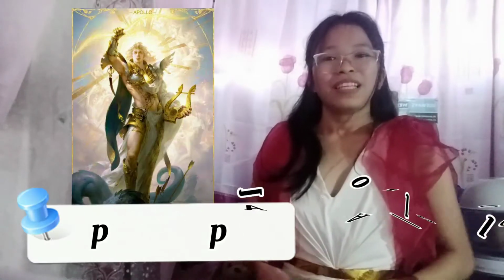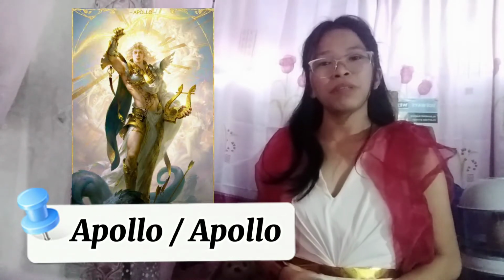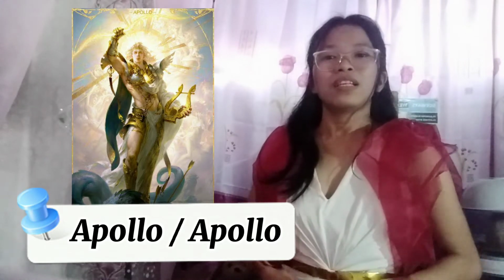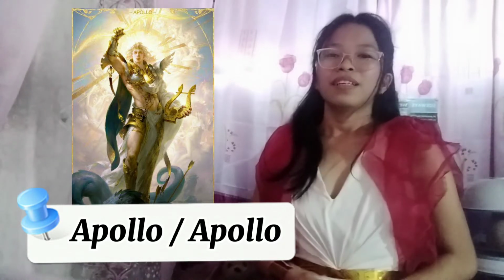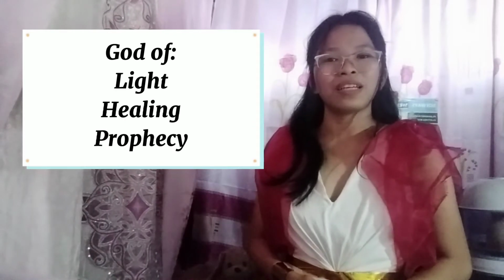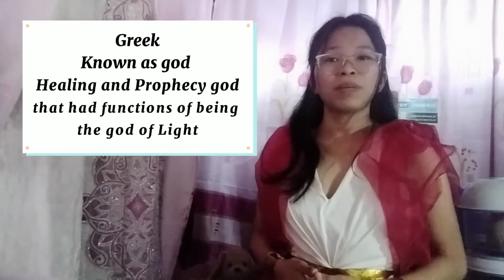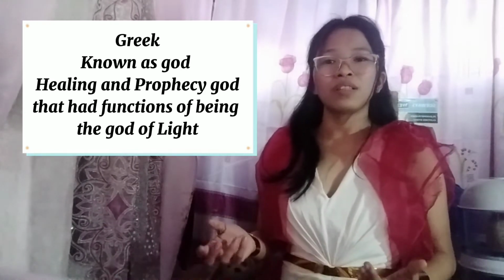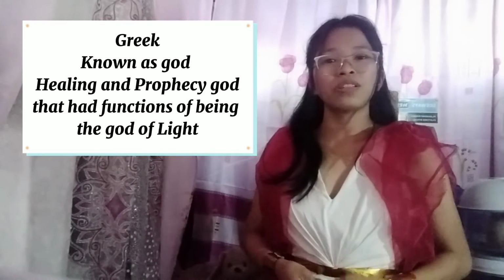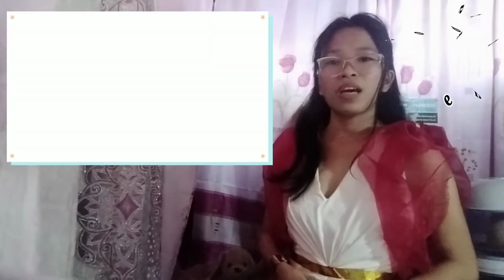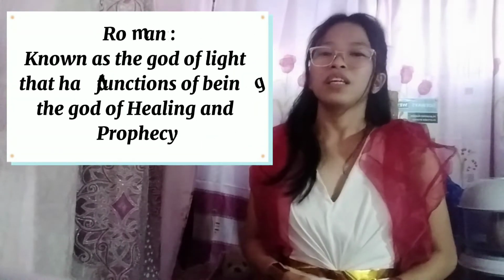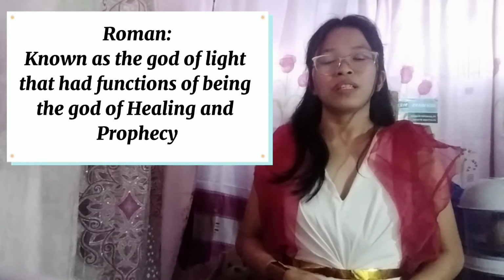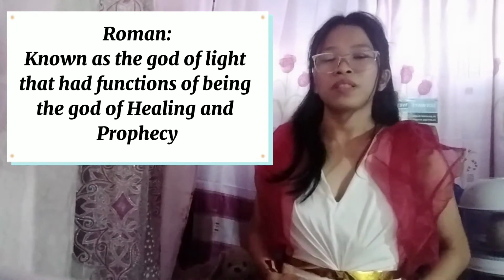Our fourth god is Apollo. In the Roman mythology, they kept his name the same. So still, he is Apollo. He is known as the god of light, healing, and prophecy. But in the Greek mythology, he is more known as the healing god and prophecy god rather than being the god of light. And in the Roman mythology, he is known as the god of light rather than being the god of healing and prophecy.